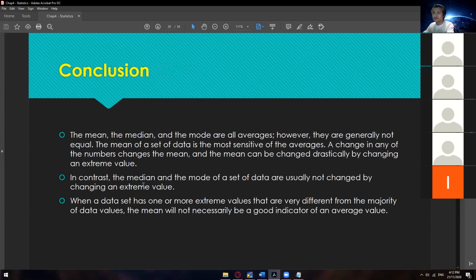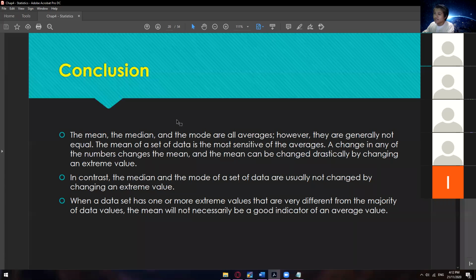All right. So as a conclusion, the mean, the median, and the mode are all averages. But the most frequent that we use is the mean actually. We don't really use the other two, but in some other cases we use those. However, they are generally not equal.